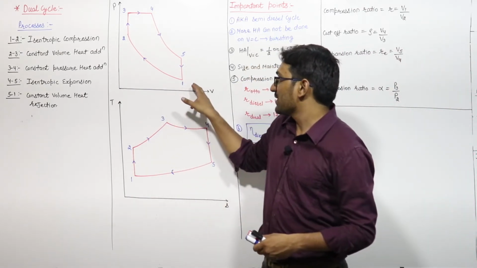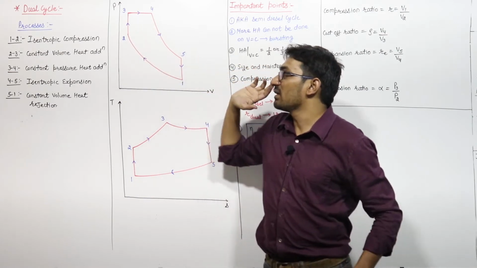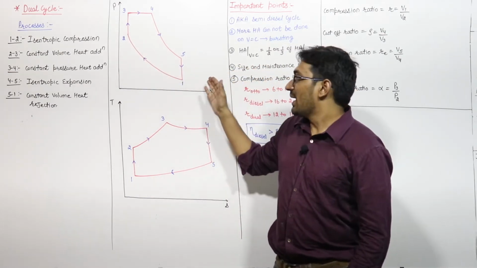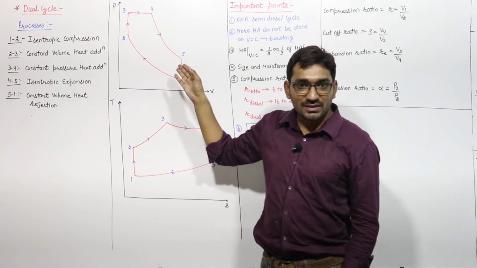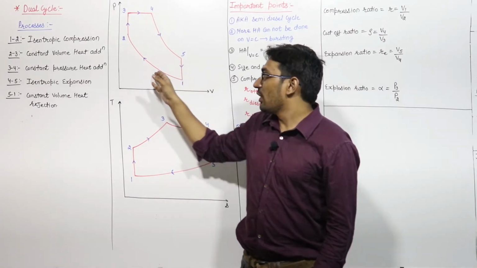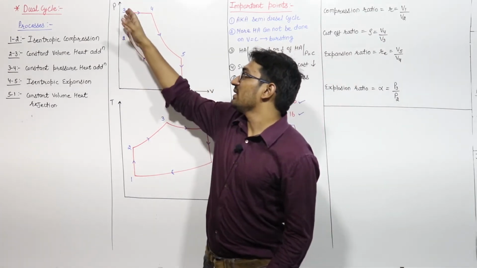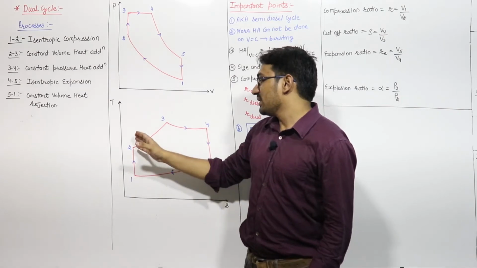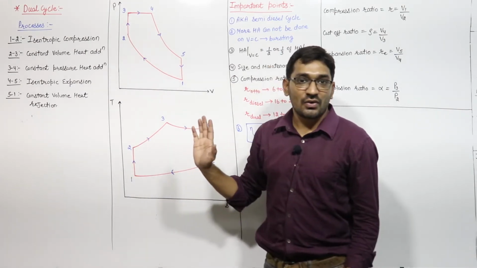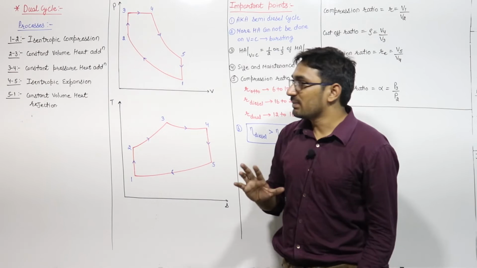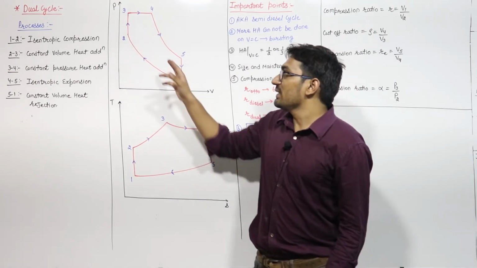First one is process 1 to 2, isentropic compression, right? Isentropic compression, that is the reversible adiabatic. In this, volume will decrease, pressure is increasing, temperature is increasing, and entropy will remain constant because it is an isentropic process.